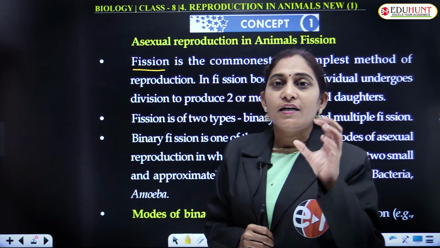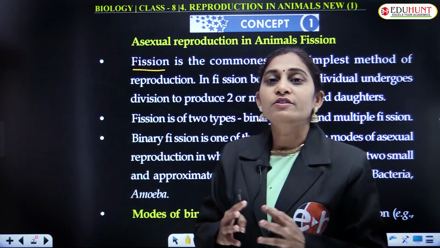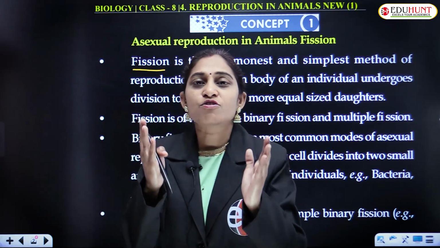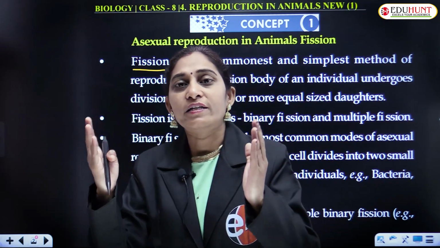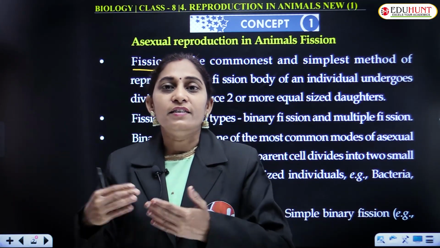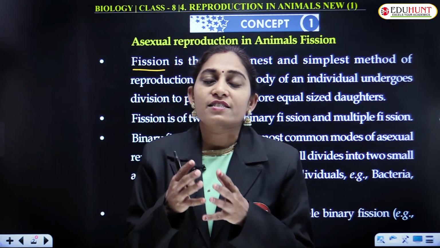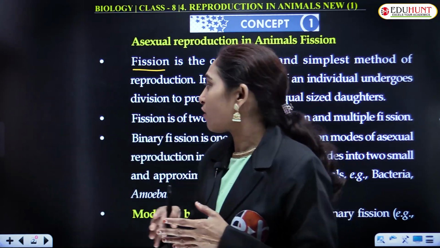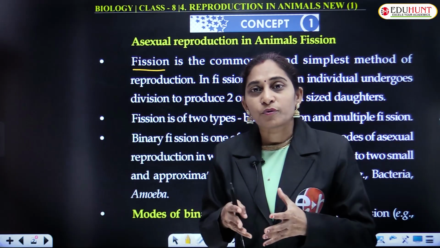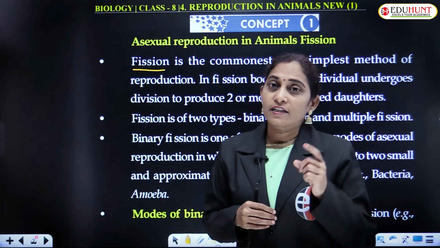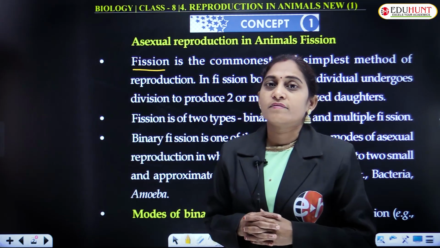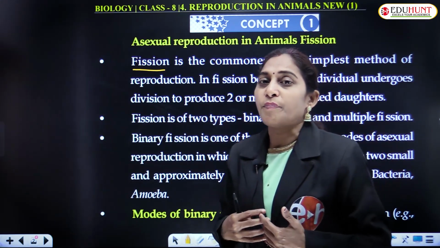If we see a single cell dividing into two, it generates two cells. These two cells again undergo division and form four cells. That way they multiply. This kind of asexual reproduction, called fission, results in new progeny that are alike, that resemble each other, and there is no parent.